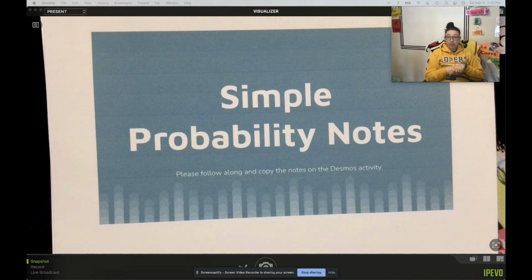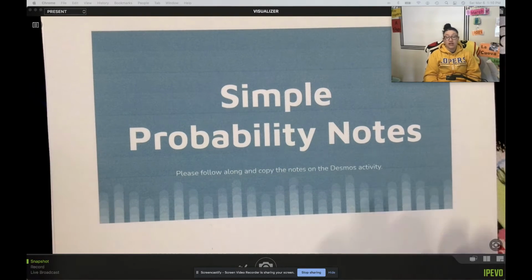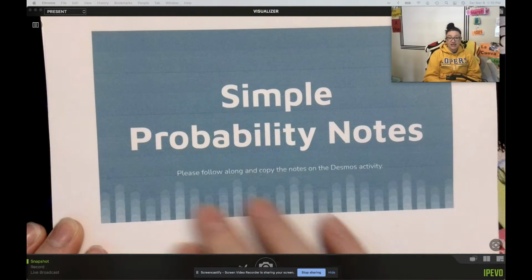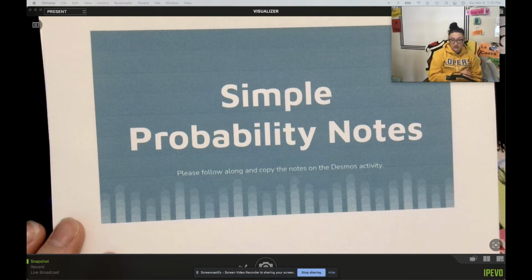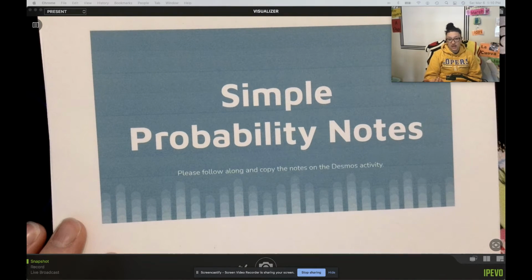These notes are going to cover probability. Probability is one of the topics that we did not get to last year in school because we shut down. Probability was the last topic that we learned if you were doing the distance learning, which not many of us did. So it's going to be really important that you understand this information, because these notes are the 7th grade version of things. We can't teach you the 8th grade stuff until you understand the 7th grade stuff that you missed last year. So that's what these notes are going to be.